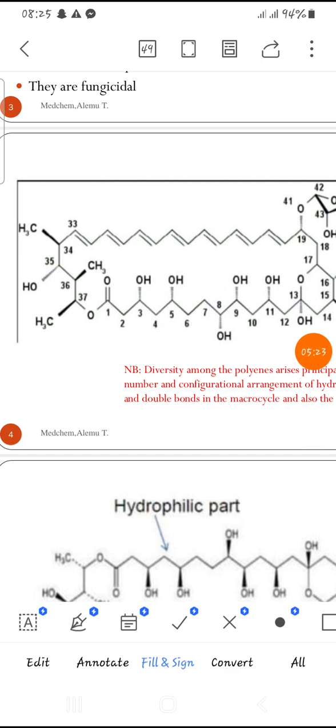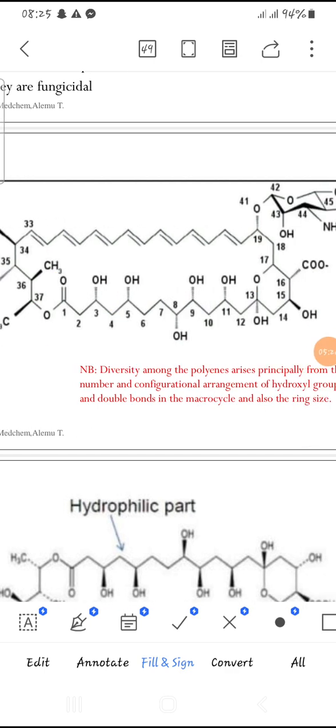Generally, most of these compounds may be distinguished from each other. Number one, by the configuration of their double bonds. Number two, based upon the configuration of the OH groups.